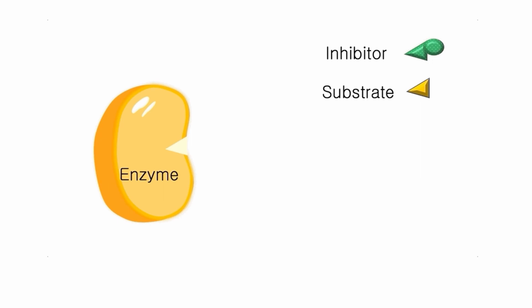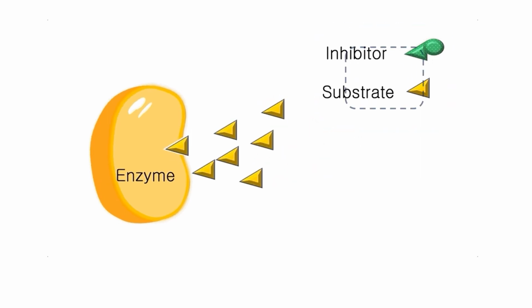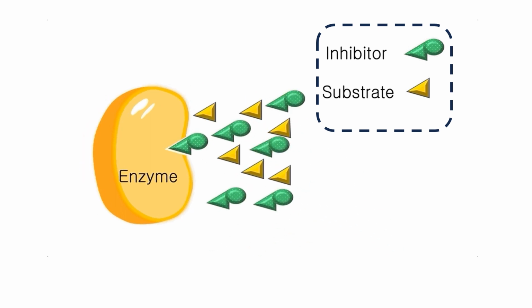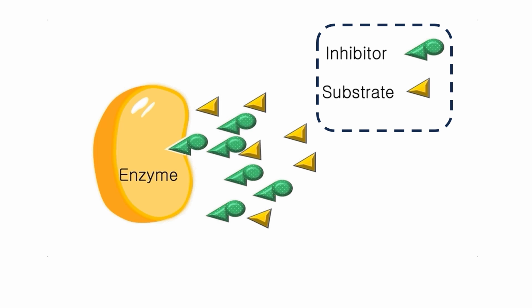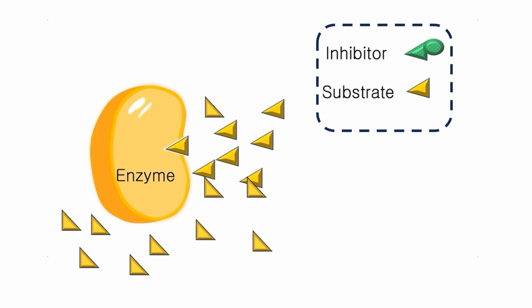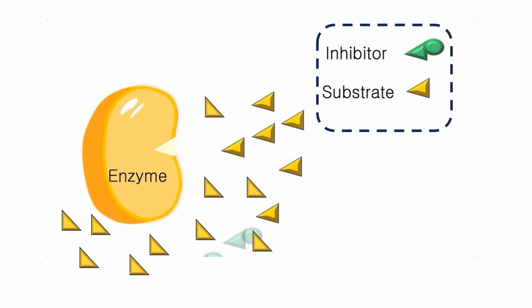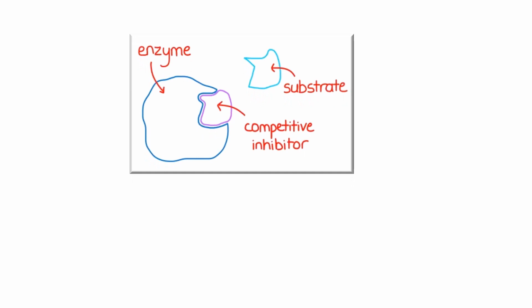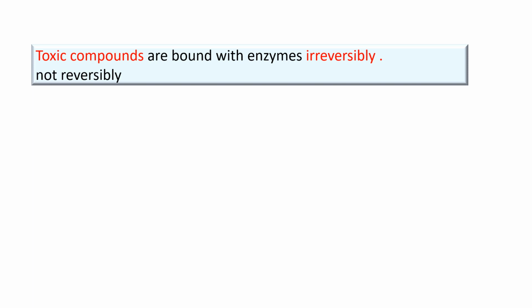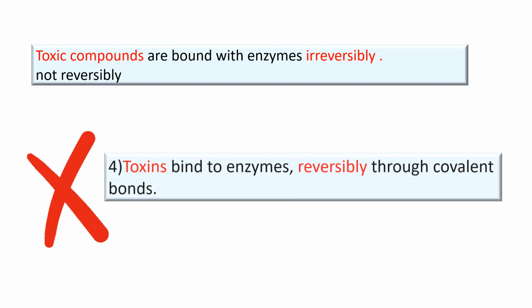Competitive inhibitors are similar to the substrate molecules in shape and nature. They compete with the substrate molecules to bind with the enzyme. Available active sites of enzymes are reduced. Due to this competition, the rate of reaction decreases. This condition can be prevented by increasing the substrate concentration. Accordingly, many competitive inhibitors bind to active sites of enzymes reversibly, and they do not change the shape of active sites. The third statement is wrong therefore. Toxic compounds are bound with enzymes irreversibly, not reversibly. The fourth statement is also wrong therefore.